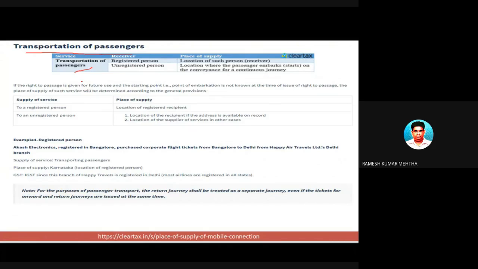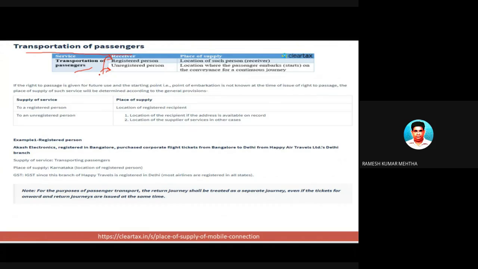Transportation of passengers by roads, by rail, by waterways, or by airways. So this is the kind of service provided. To whom is it provided? The receiver of the service can be a registered person or an unregistered person.